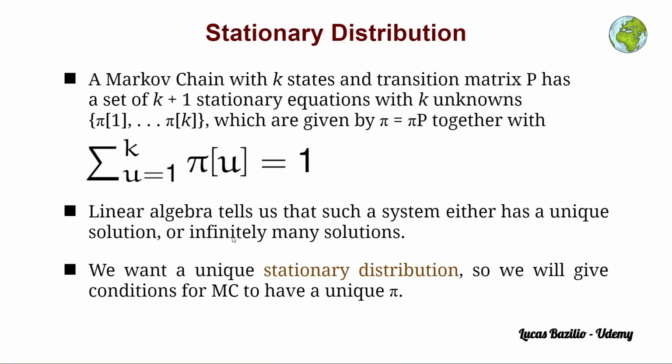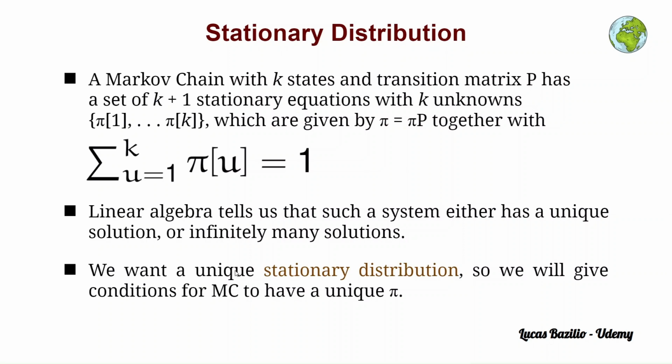Having a unique stationary distribution is desirable for several reasons. First of all, a unique stationary distribution implies that the long-term behavior of the Markov chain is well-defined and predictable. Also, for convergence, if a Markov chain possesses a unique stationary distribution, then this suggests that regardless of the initial state, the chain will eventually converge to that unique distribution as the number of steps or time approaches infinity. This property simplifies analysis and modeling, as it provides assurance that the system will stabilize over time.